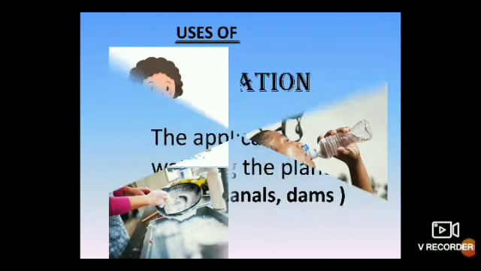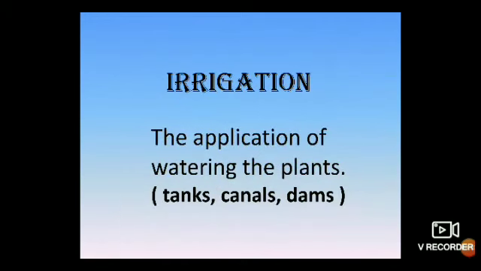Here I am going to give you the meaning of irrigation. What do you mean by irrigation, children? Irrigation generally means watering the plants. Next session I'll tell you the types of irrigation, so just keep this in mind.